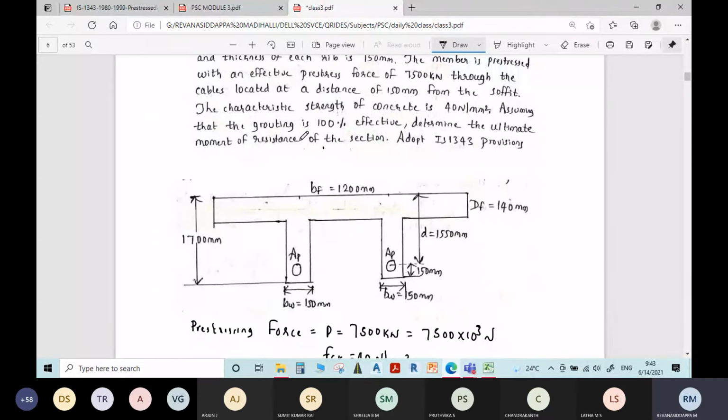Assuming that grouting is 100% effective. Grouting is 100% effective means what? Here the duct is filled with grout. It is a pre-stressed member with effective bond. You have to refer table 11 to find the ultimate resistance of the section.